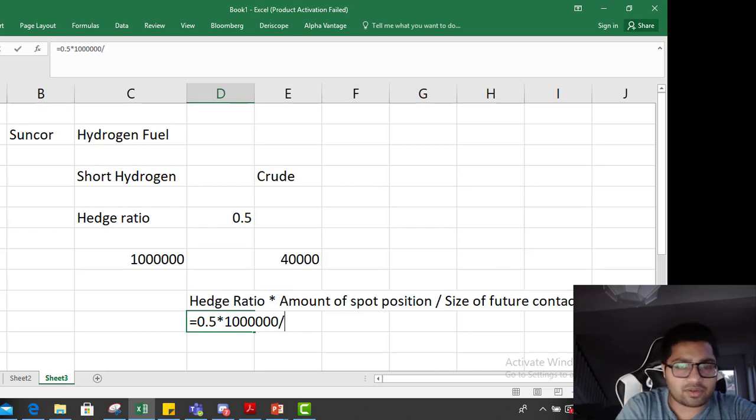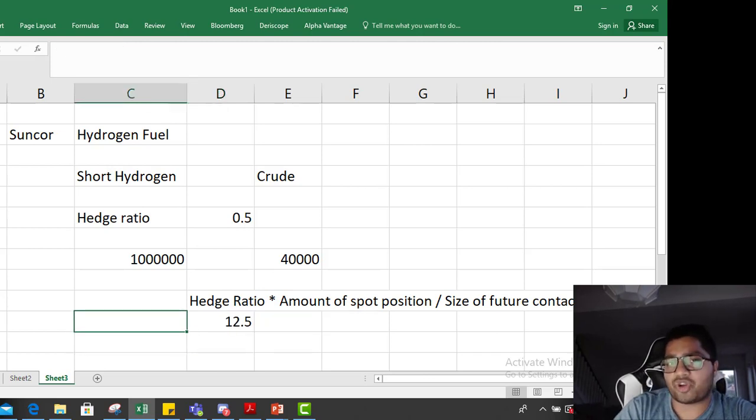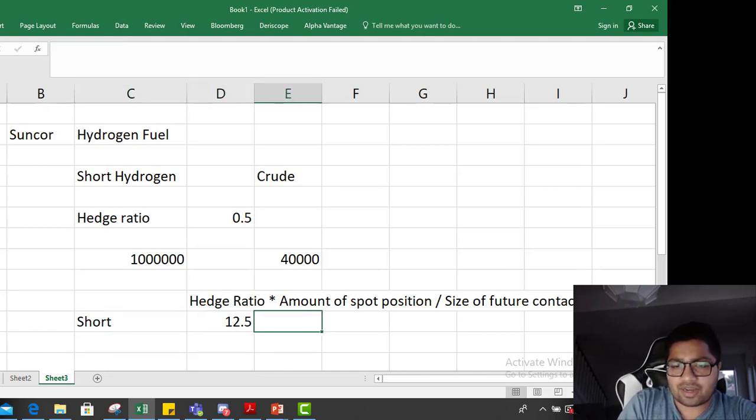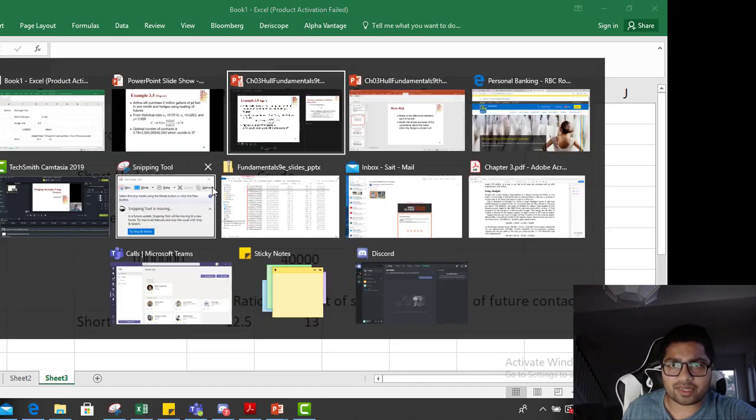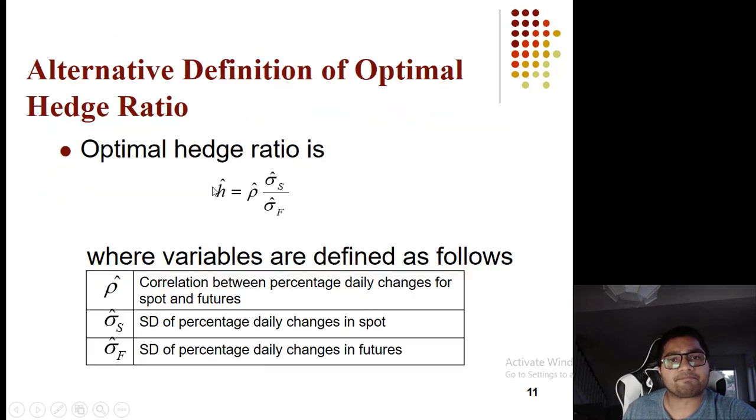And what is the contract size of crude? It is 40,000 barrels. So how many contracts do you have to short? Almost 13 contracts. So let's round it up to 13 of crude to hedge your exposure to hydrogen. Okay, this is what that calculation meant.